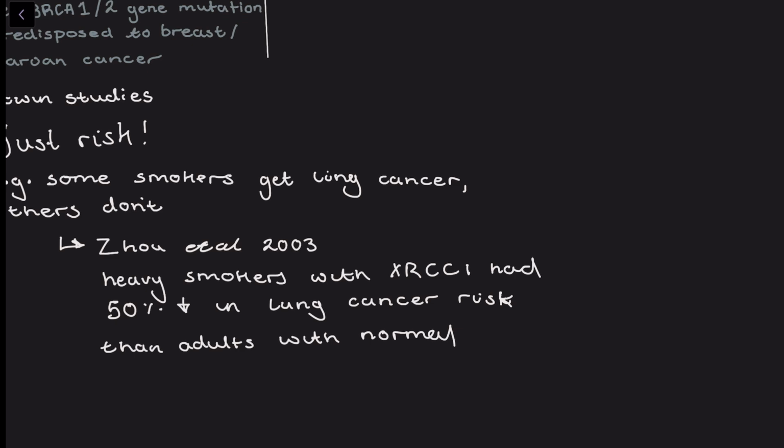So the 2 people with the mutation obviously have a reduced risk, because the one who smokes with the mutation has a 50% reduced risk, and the one with the mutation who doesn't smoke has an even lower risk. Then you've got the 2 people without the mutation. The one who smokes is even more likely than the one who doesn't smoke to get cancer, even though that person who doesn't smoke already has the gene that makes them more susceptible. They've got a reduced susceptibility because they're not actually smoking. That may have been very complicatedly said, but that's the general idea.